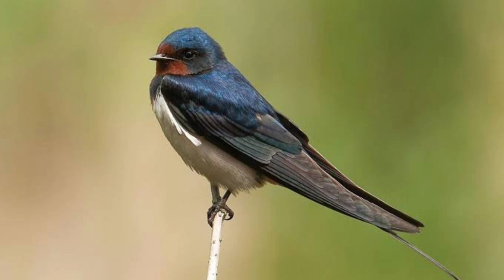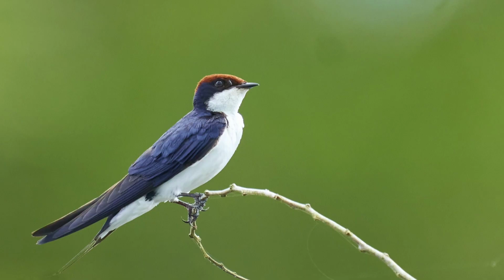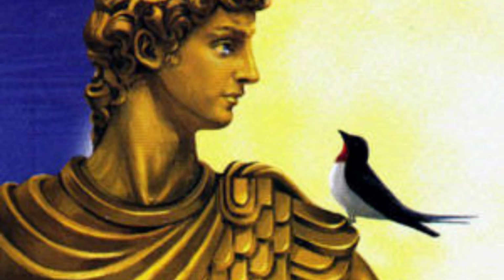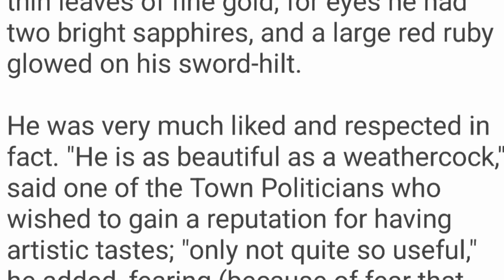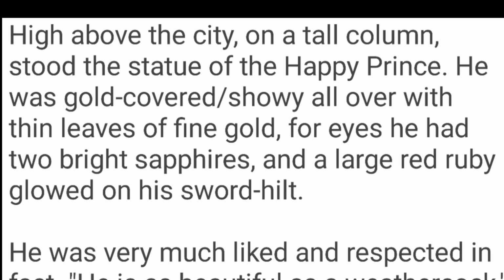But one thing we have to remember, that when he was the prince, he was not sorrowful, he was not bothered about the sorrows and the miseries of the people of his country. But after his death, when his statue was made in the middle of the city, then he was able to see the miseries and the sorrows of the people, especially the poor people. Okay, and he felt very sorry for them. One day a